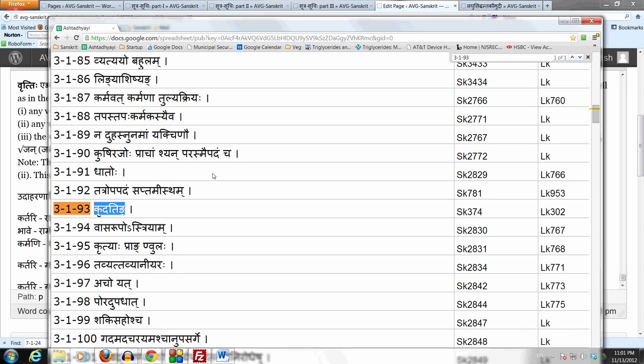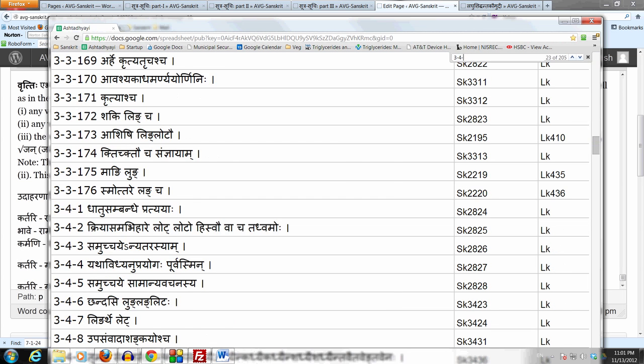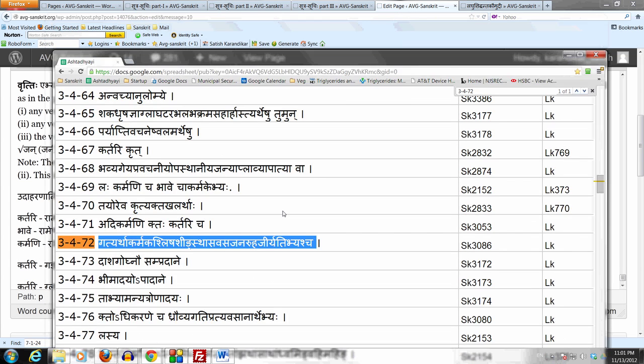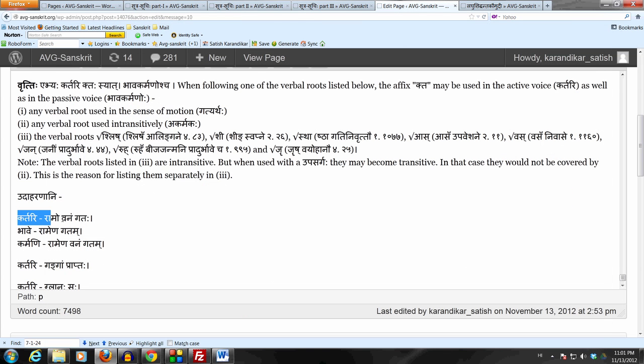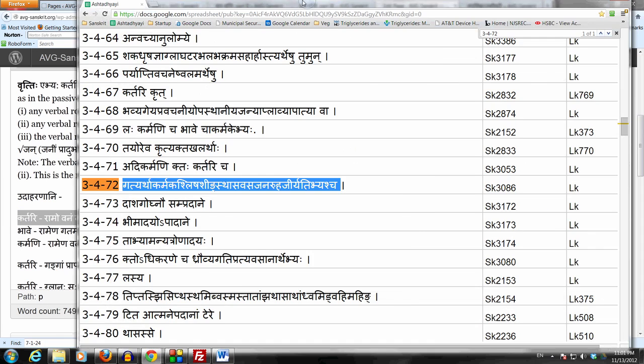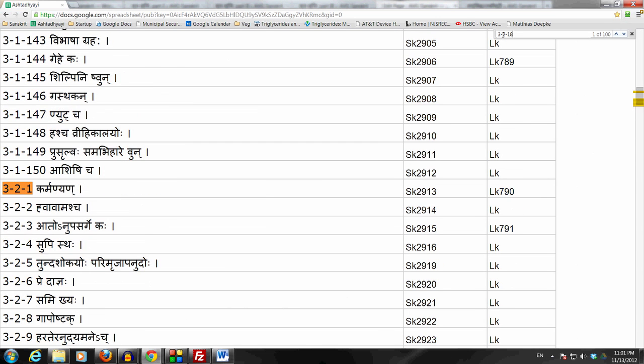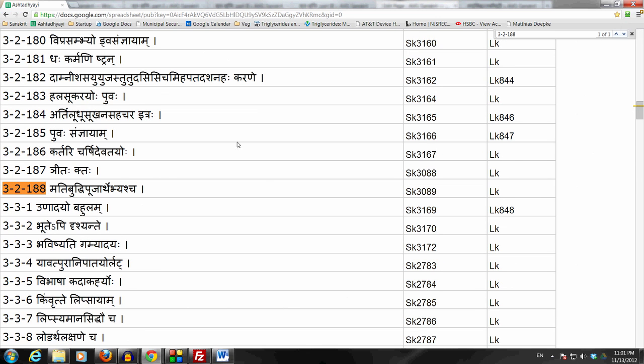But right now we are studying 3.4.72, where there are these important situations where this affix kta may also be used in the active sense, like Ramo Vanangataha. So even though past passive participle is a good term, we should be careful that it is not passive all the time. In fact, we are going to study a sutram next, which will allow us to use this affix kta in the present tense also.